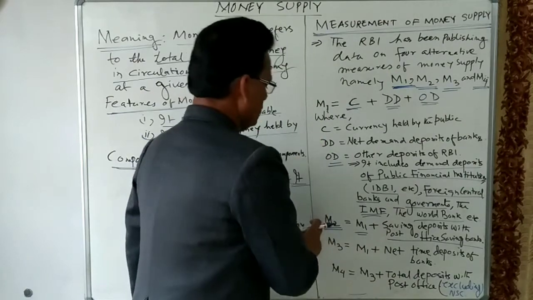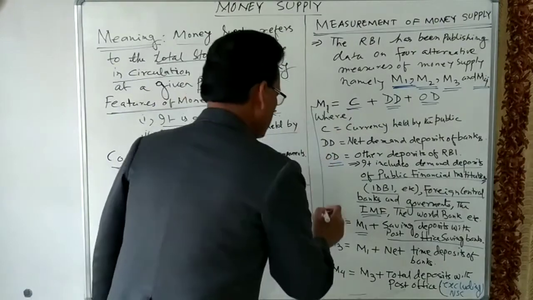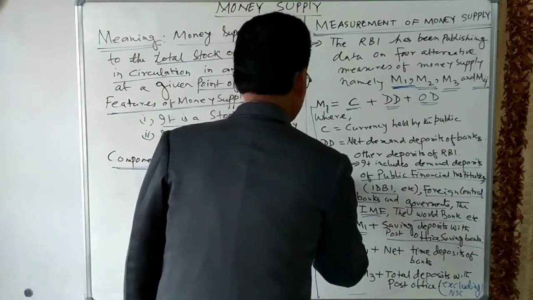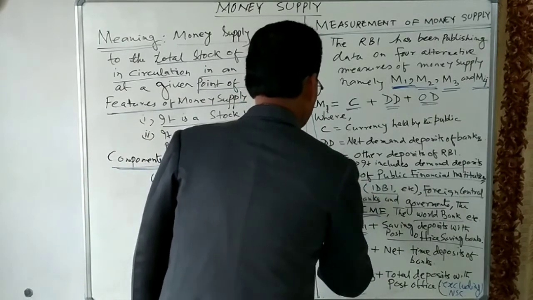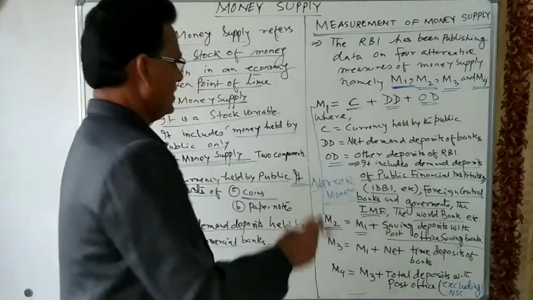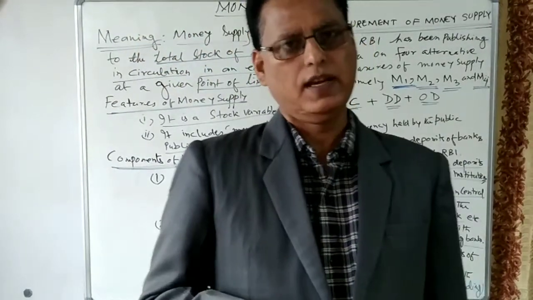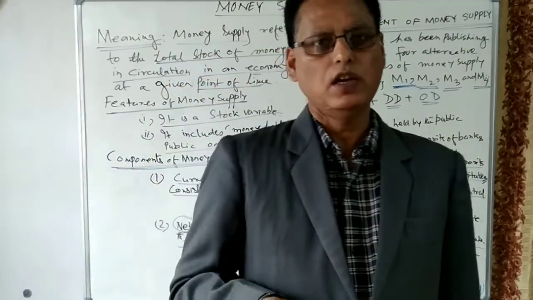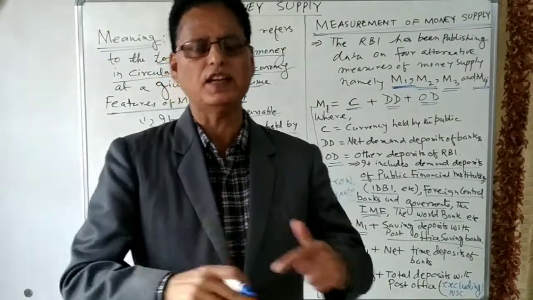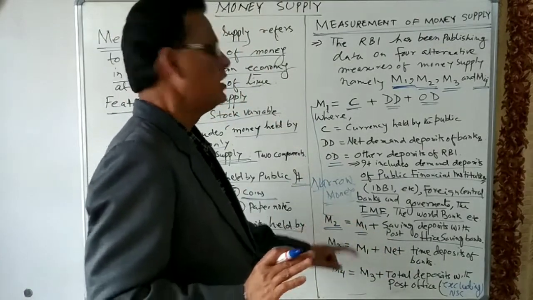This M1 and M2 is called narrow money. M1 and M2 are mostly available in liquid form, available for transaction at any time, and that is why we call M1 and M2 the most liquid forms of money.